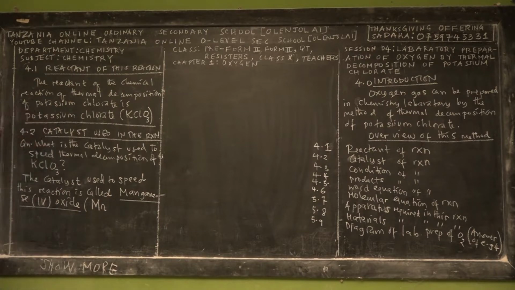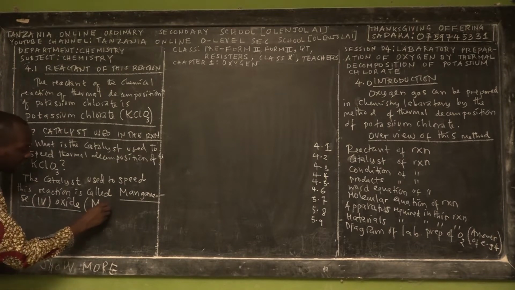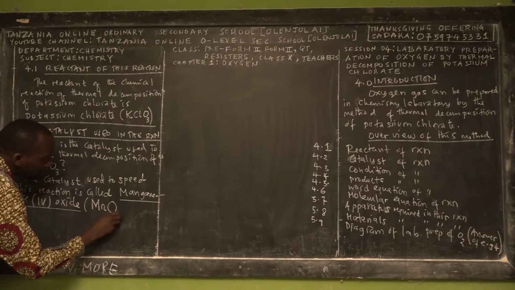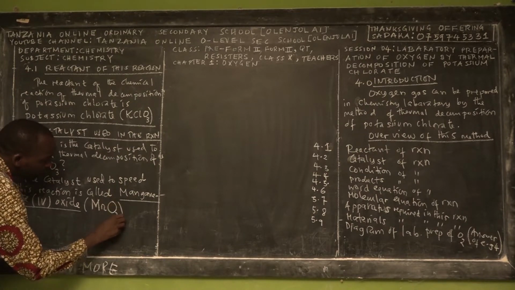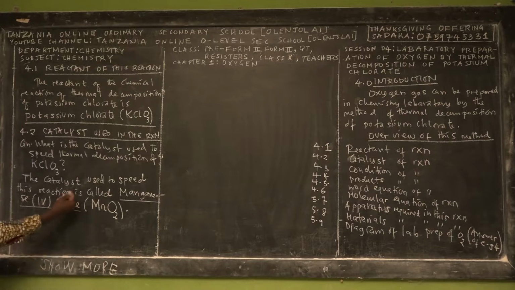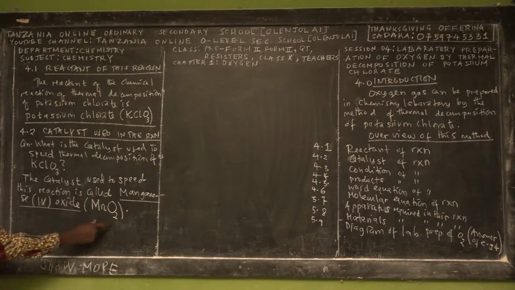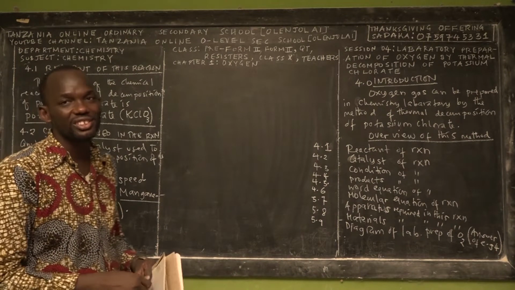Manganese is the 25th element in the periodic table, which we haven't taught yet for O-level students. And then we have 1 atom of manganese, and also we have 2 atoms of oxygen. So this is the name in words, and this is the molecular formula of the catalyst used in this chemical reaction.